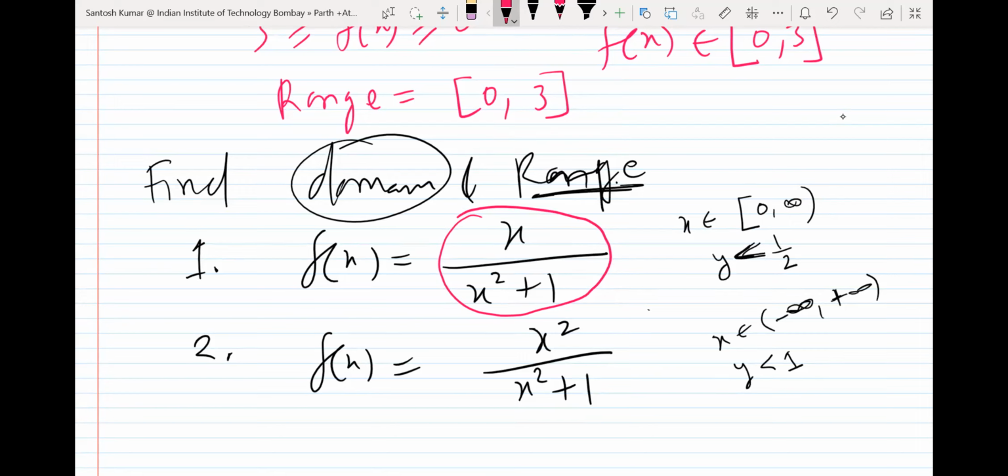Try to find. If you put x is equal to 0, the answer will be 0. If you put x is equal to 1, the answer will come 1 upon 2. If you put x is equal to minus 1, or you can take decimal values also. For example, I am taking only integers, but you can take minus 1 by 2, 1 by 2, 3 by 2, 1.1, 1.2, any value you can take as x. Just for simplicity, I am taking integers only. So do you see any value where the function will not be defined?